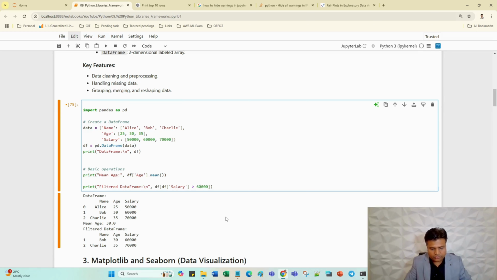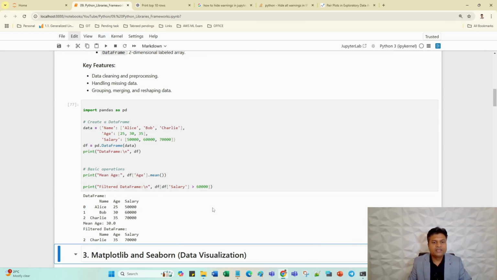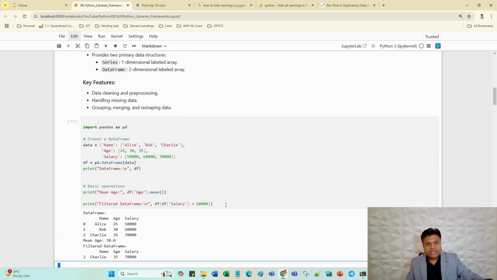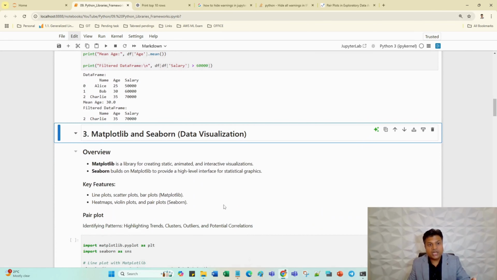So only one value will come here, 70. Perfect. So this is for the numerical calculations. We will use NumPy and Pandas. Now let's move to the Matplotlib and Seaborn libraries. These are amazing libraries in data science.